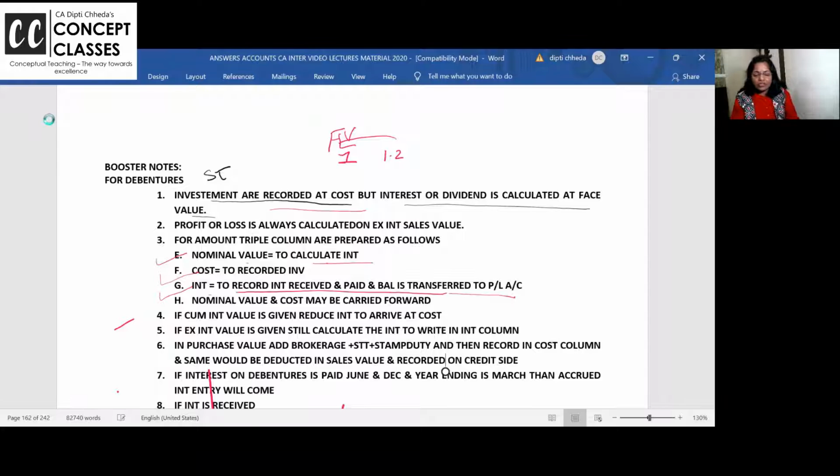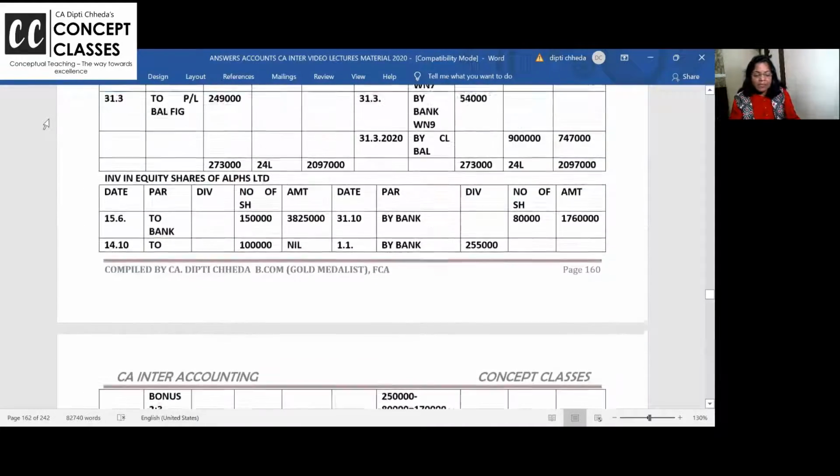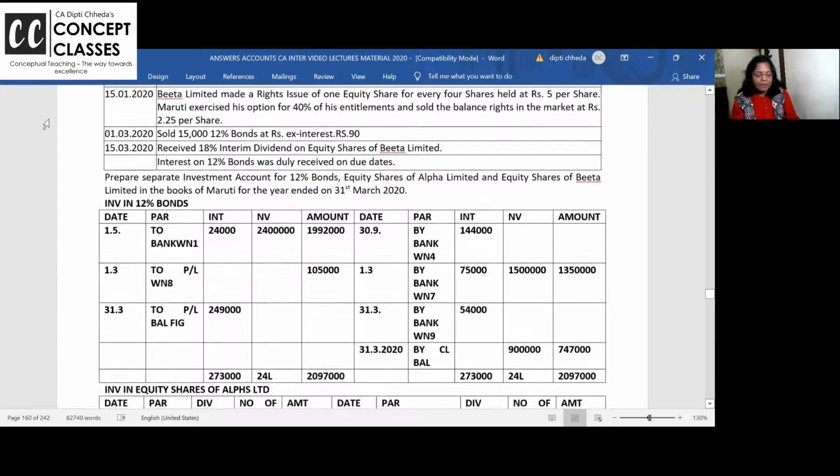So do you remember? I'll just show you. It will take 1 minute. If the format is in your mind, your speed in the exam improves. Students ask, ma'am, how will speed increase? Speed increases like this. Look here, date, particulars, interest, nominal value, amount; date, particulars, interest, nominal value, amount. Now actually date, particulars and amount, this is only your investment account. Then why have you made the nominal column? It's a memorandum column. It's a memorandum column which will help you to calculate the interest.